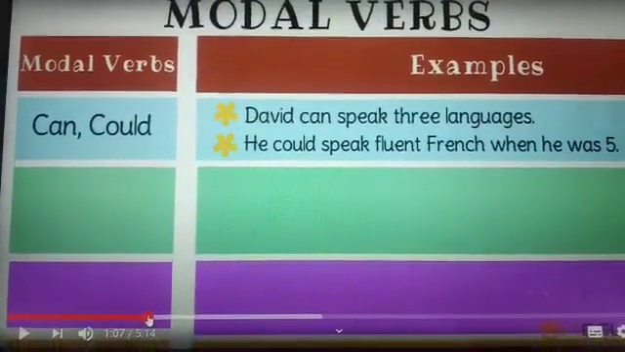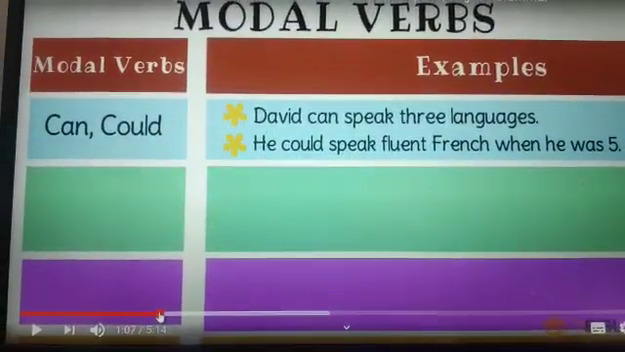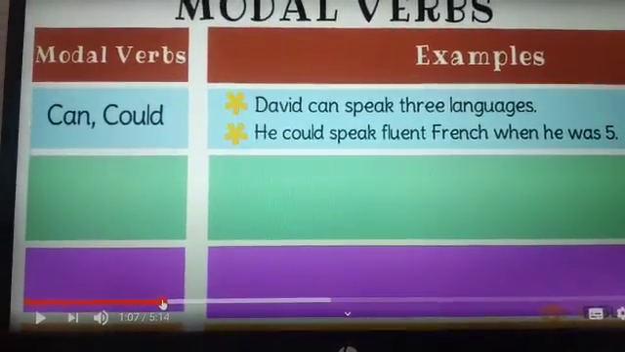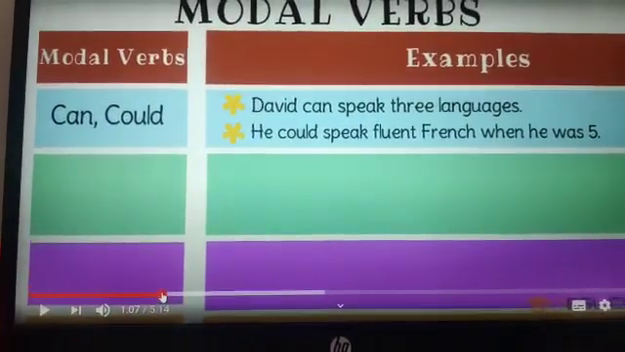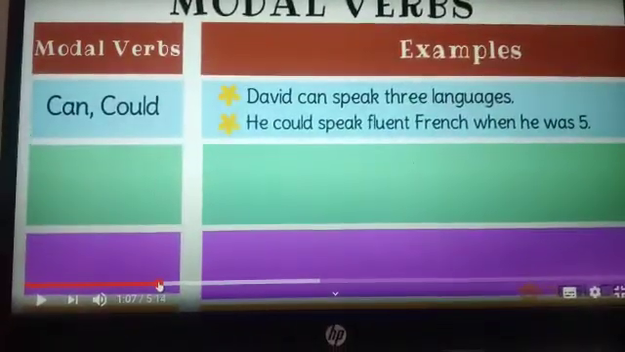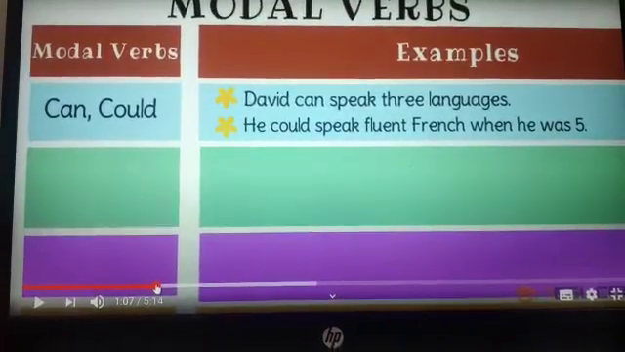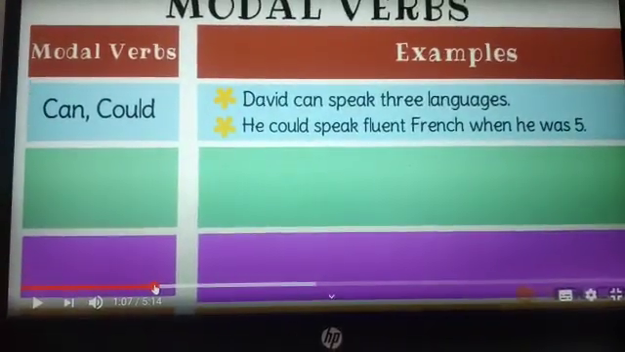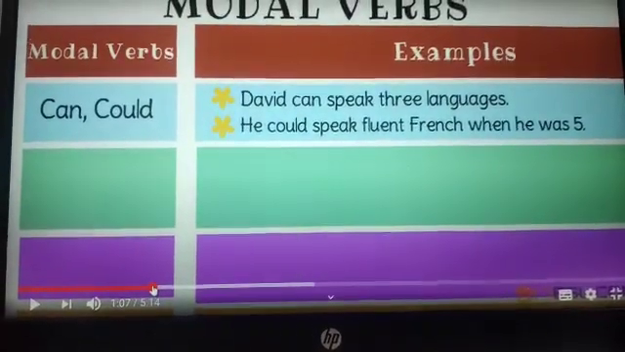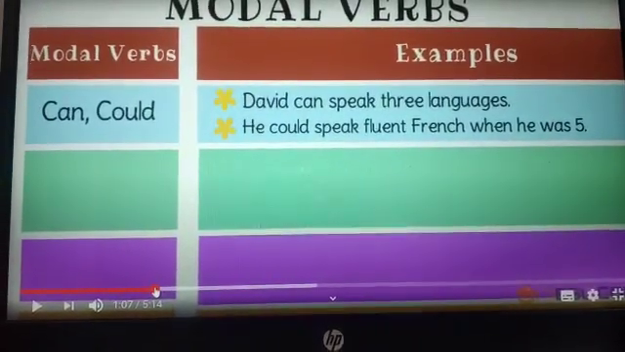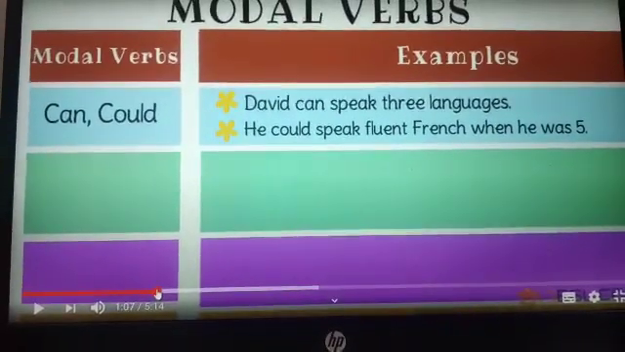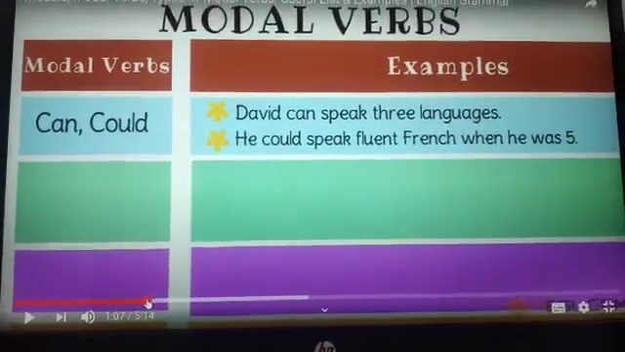David can speak 3 languages. So here can is depicting the ability of David, that he can speak 3 languages. And in the other sentence, he could speak fluent French when he was 5. That is depicting his ability of speaking French in his past, when he was 5 years old.